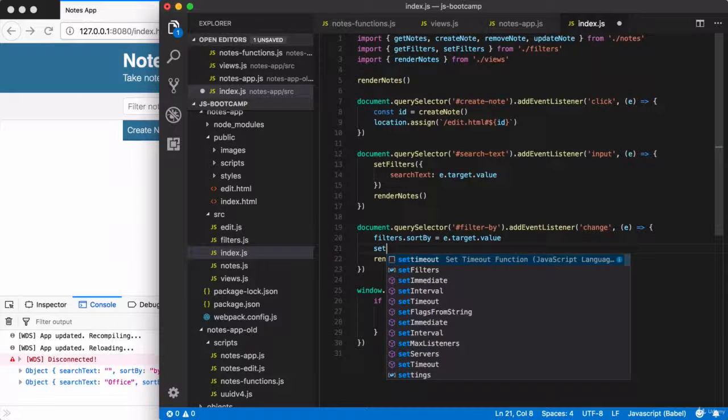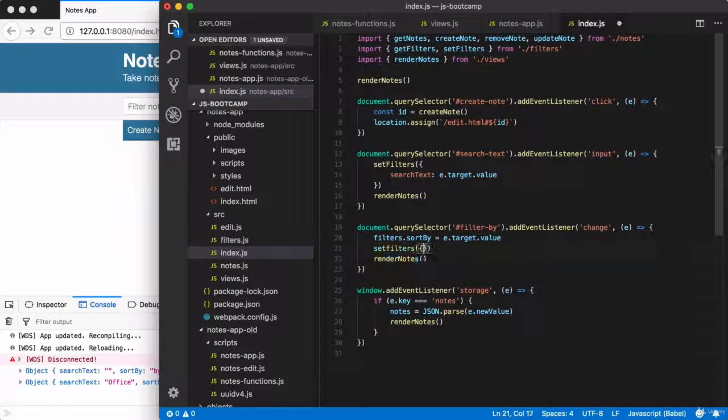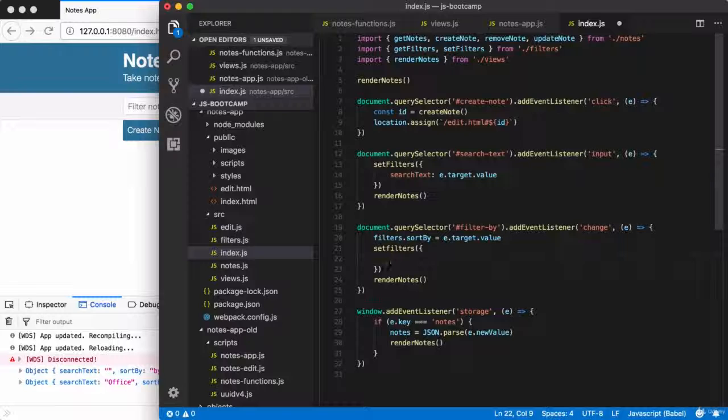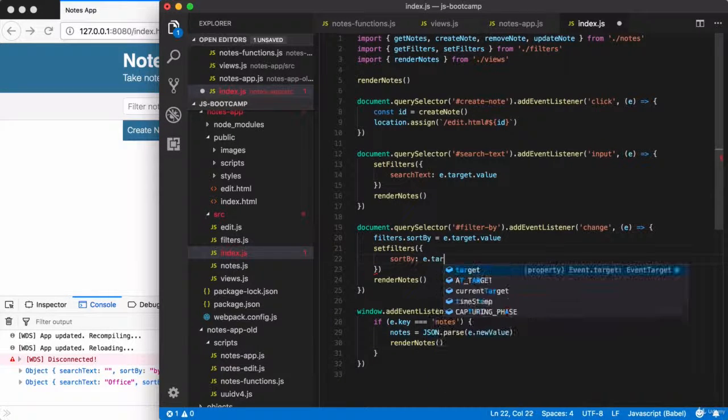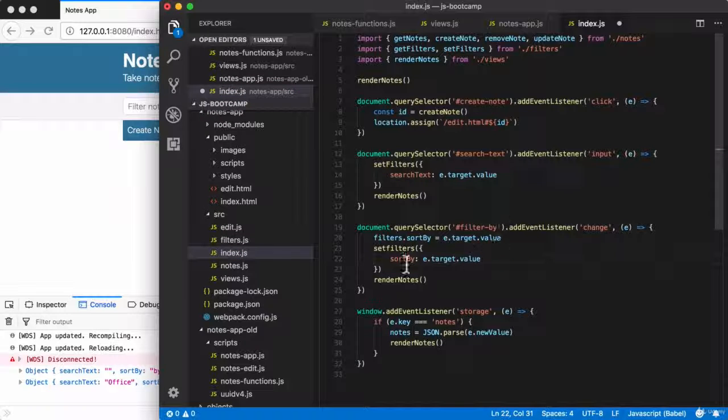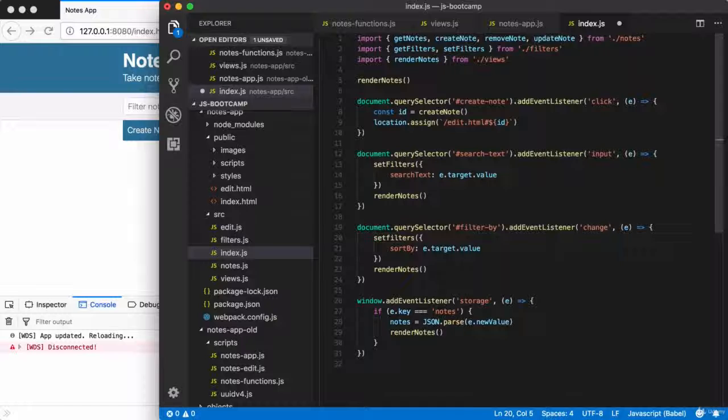So right here, setFilters, passing in an object. We are going to set sortBy this time, e.target.value, exactly as we had before. Excellent. This brings us to the final event listener for this file.